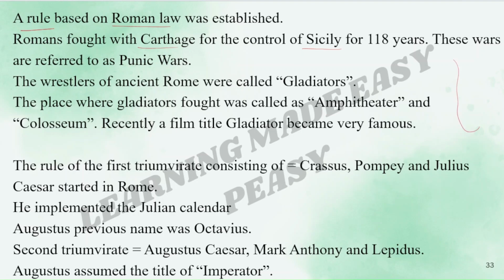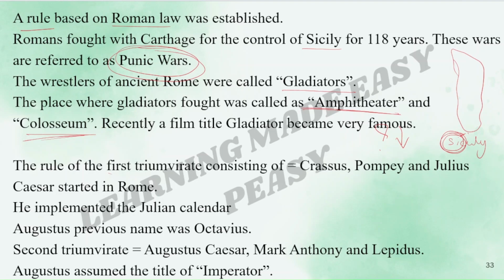This was Italy, and there was a small island over here. This island was called Sicily. For the control over this island, Romans fought with Carthage for 118 years. Those wars were called what? Punic Wars. The wrestlers of ancient Rome were called gladiators. The place where gladiators fought was called amphitheater and colosseum. Recently, a film titled Gladiator became very famous. Do you know who was the main lead? If you know it, then please comment below.